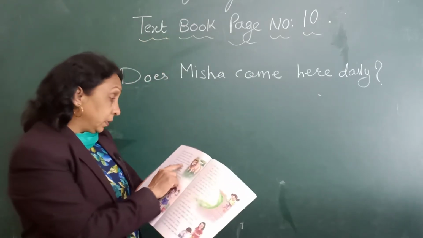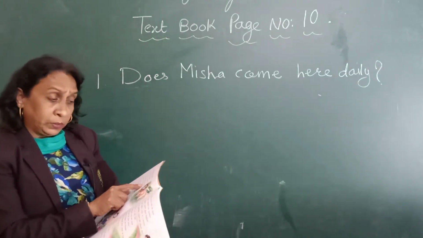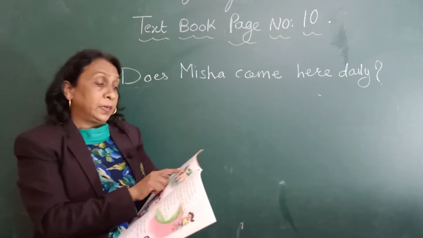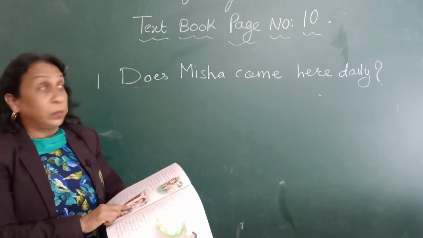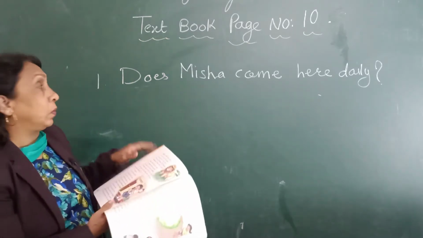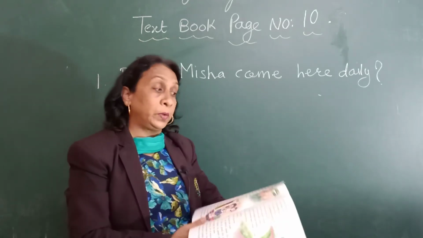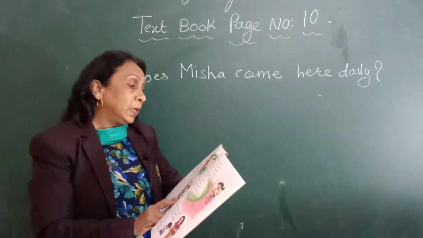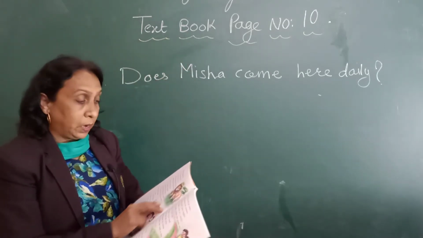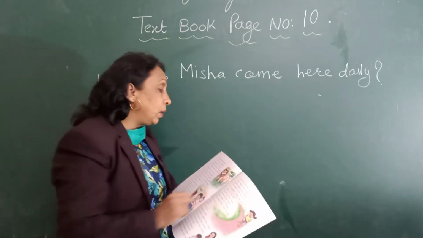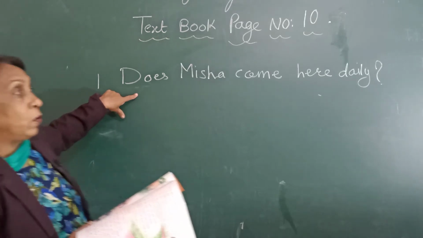Then the fourth sentence is, she loves dancing and singing. How will we make this sentence? Does she love dancing and singing? What word are we using here? When we are asking a question, we are using does. So that is why you don't use S for the verb. Deepavali comes after Dasera. Does Deepavali come after Dasera? Look, in all these sentences, we have used the word does, and we have formed a question.